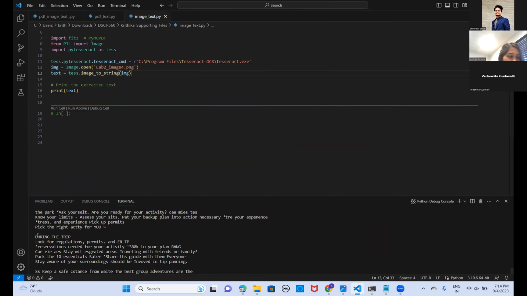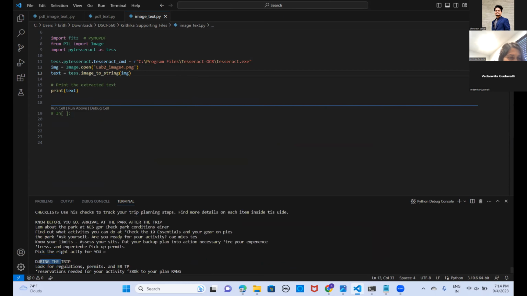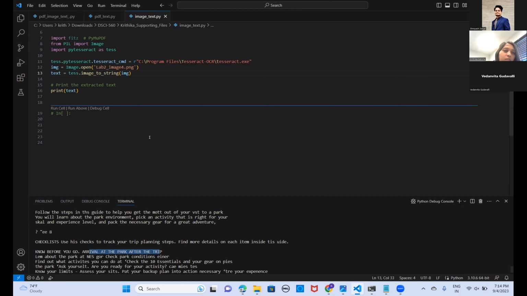Here you can see during the trip, and then checklist, and then arrival at the park, after the trip. All this information is being extracted out.